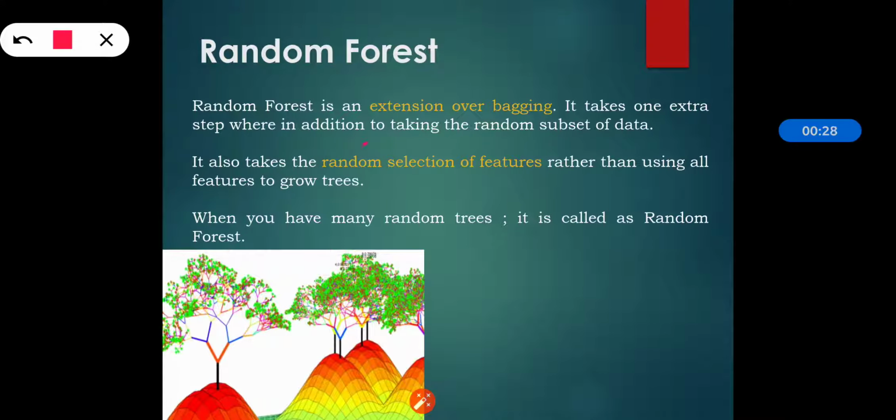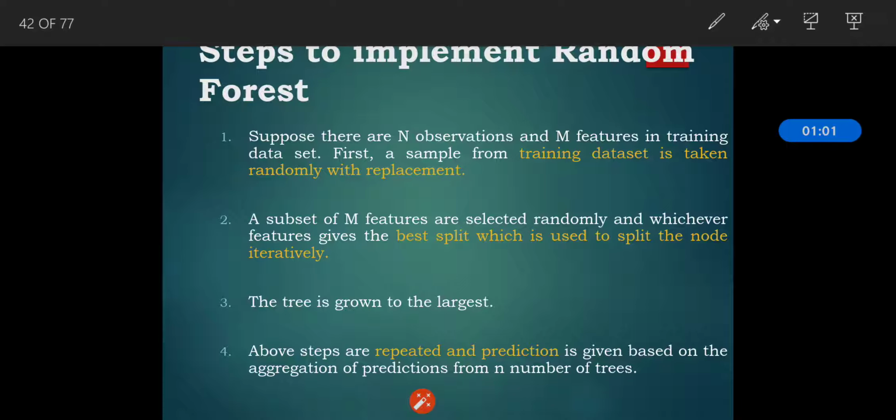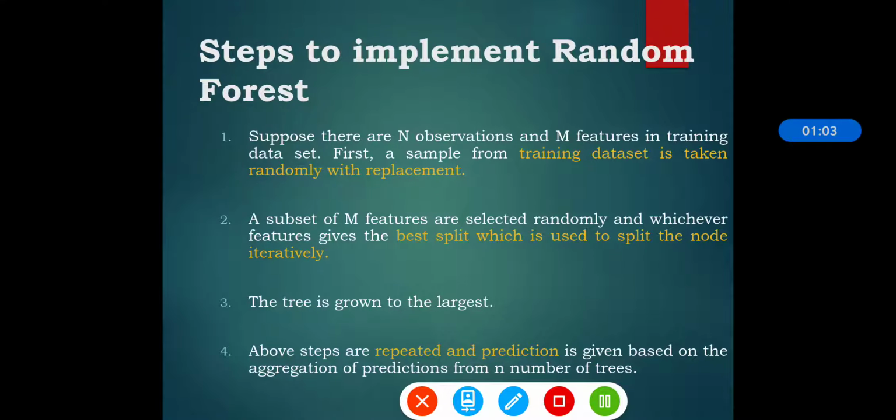It takes one extra step where, in addition to taking a random subset of data, it also takes a random selection of features rather than using all features to grow the trees. Means what we are doing in random forest is taking a random subset of data, as well as a random selection of features, to grow the tree. When we have such a number of random trees, it is called a random forest. So we will see the steps to implement the random forest.